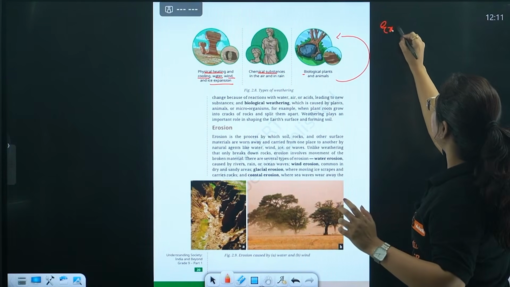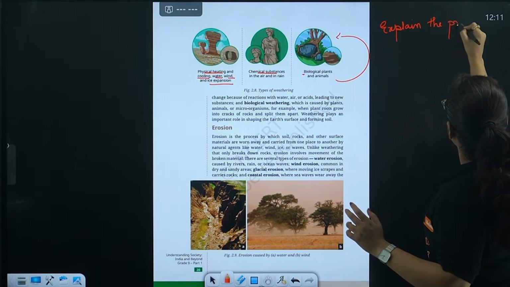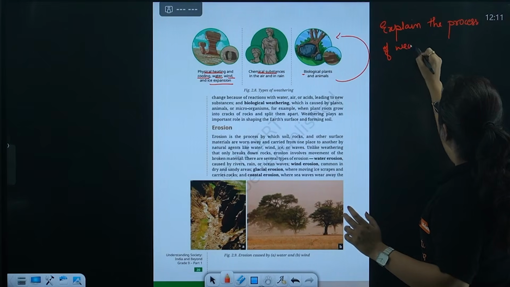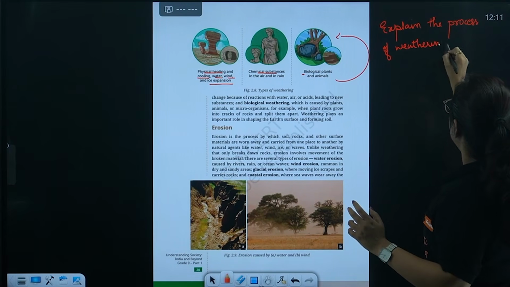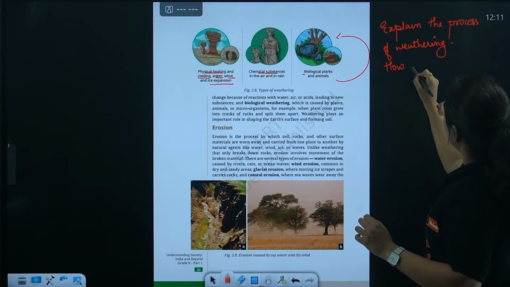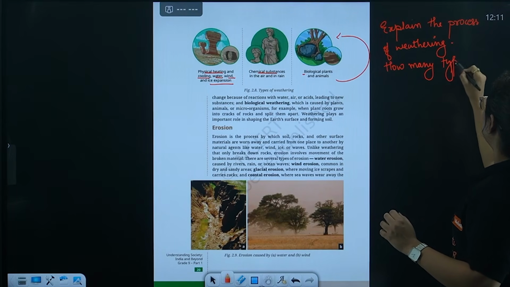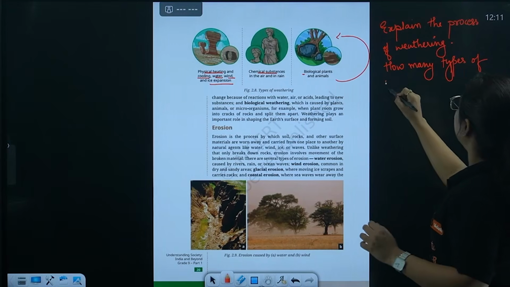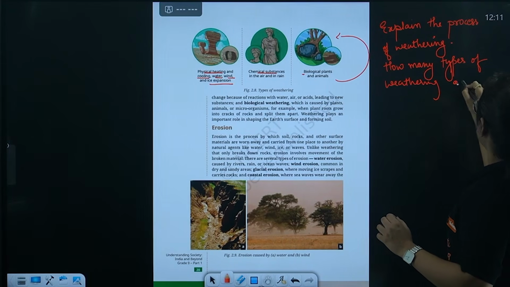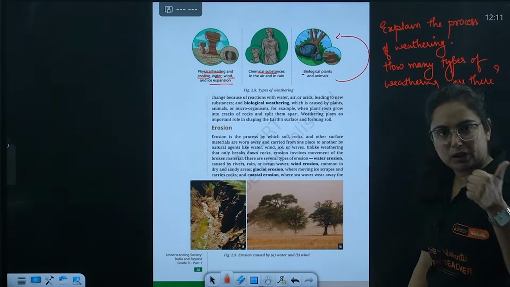Let me write the question here. Explain the process of weathering. Separate as a 2-marker question, it can also come together with: how many types of weathering are there? Fine? Clear? Okay, one question done.